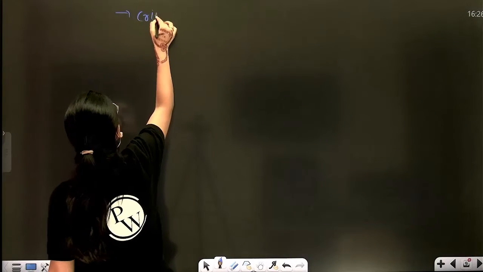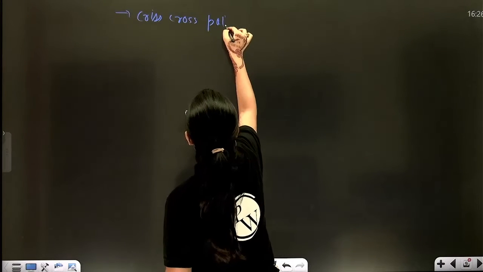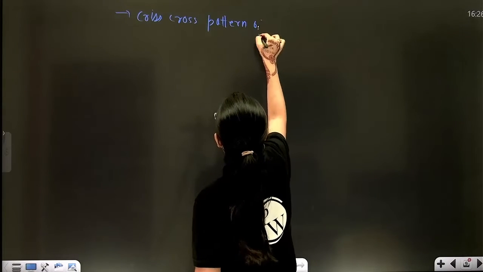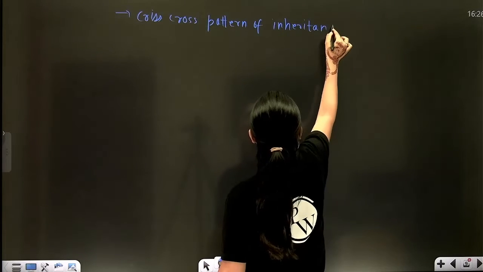Now, next important point beta which you should know regarding this is that color blindness follows crisscross pattern of inheritance. Now, what is this crisscross pattern of inheritance? Let me tell you.